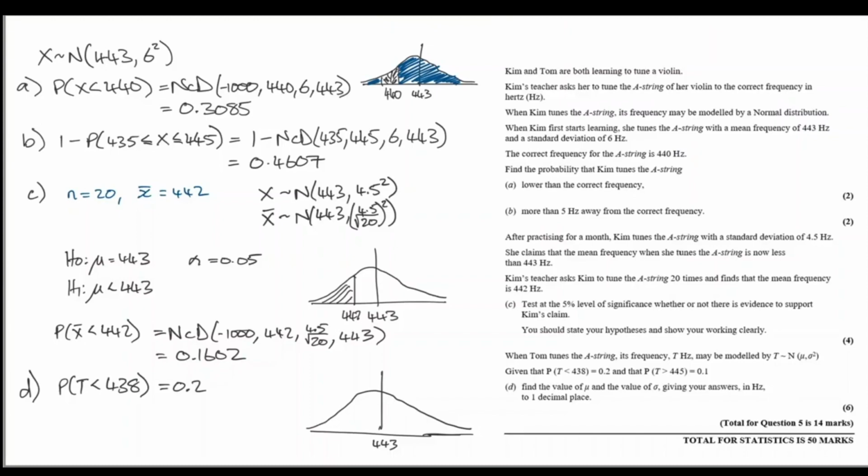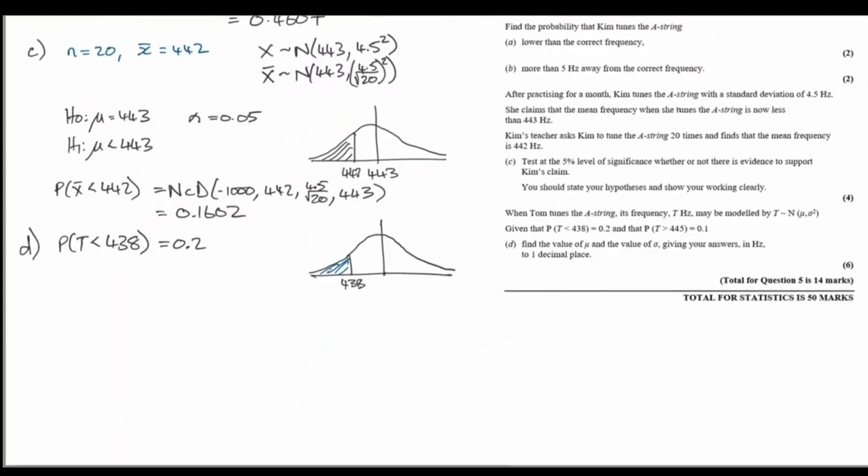This is the sort of question where we do not know the parameters, so we're going to want to rely on the standardization formula. Z equals x minus mu over sigma, and we're going to match up a real-world t-value and a z-score. Well, the z-score that has 20% below it is negative 0.8416. That matches with 438, and we can substitute that into the formula and rearrange to get an equation that involves mu and sigma. So, substituting these in, I'm just going to multiply across by sigma.